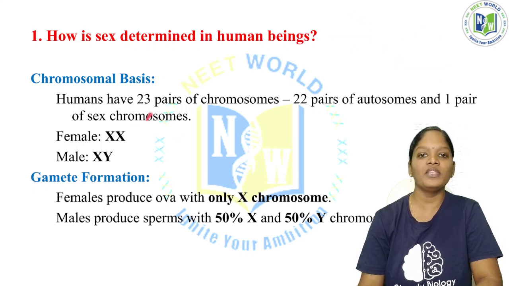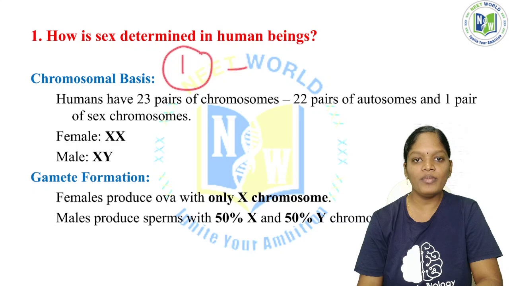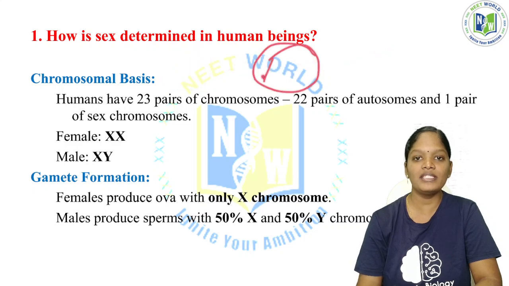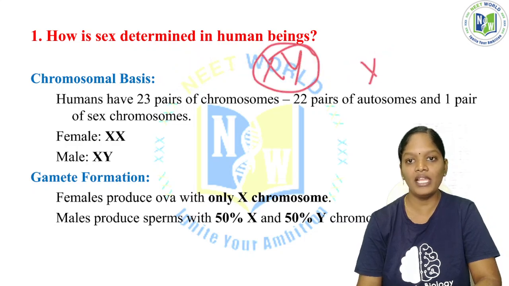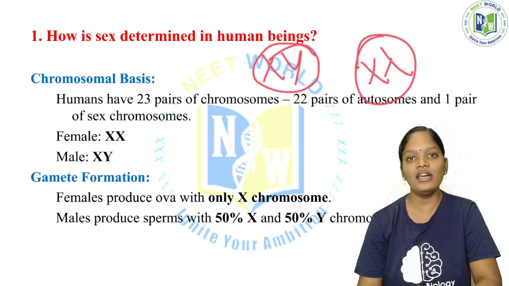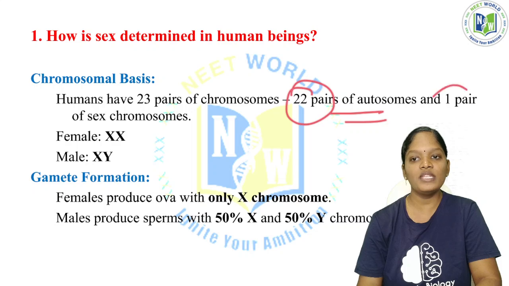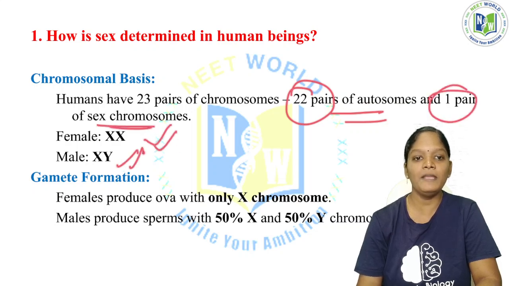That pair will be either XY or XX in human beings. XY is considered male and XX is considered female. So in humans we have 23 pairs of chromosomes, 22 pairs of autosomes and 1 pair of sex chromosomes. Female will be XX and male will be XY.